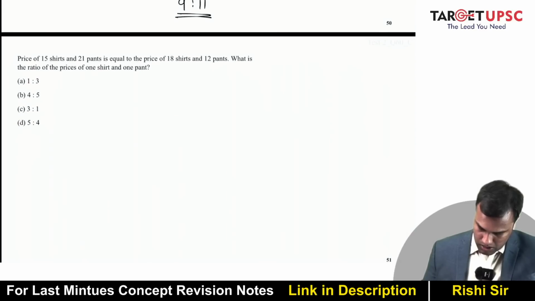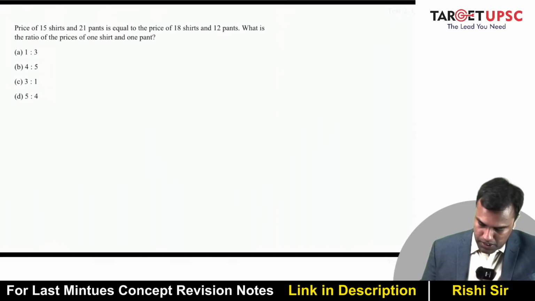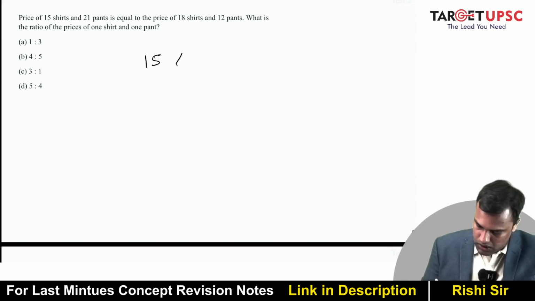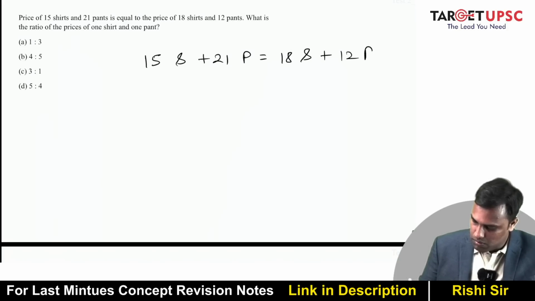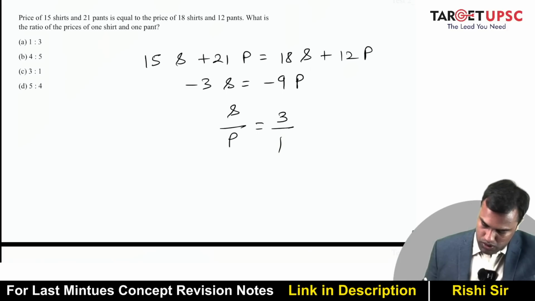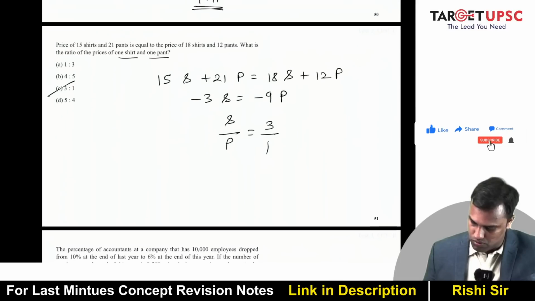All right. Price of 15 shirts and 21 pants is equal to price of 18 shirts and 12 pants. What is the ratio of prices of one shirt and one pant? So 15 shirts plus 21 pants is equal to 18 shirts plus 12 pants. So minus 3 shirts is minus 9 pants. So shirt to pant ratio is what? 3 is to 1. One shirt and one pant, 3 is to 1. So the answer is 3 is to 1.